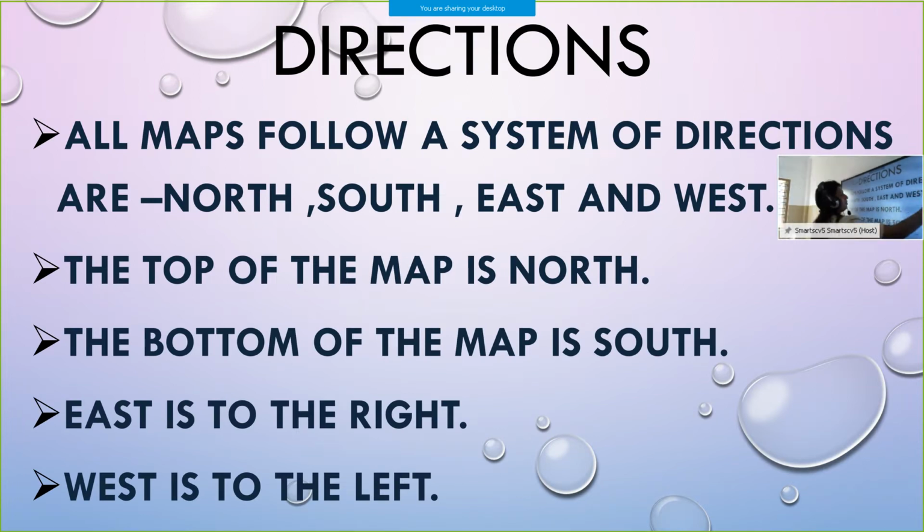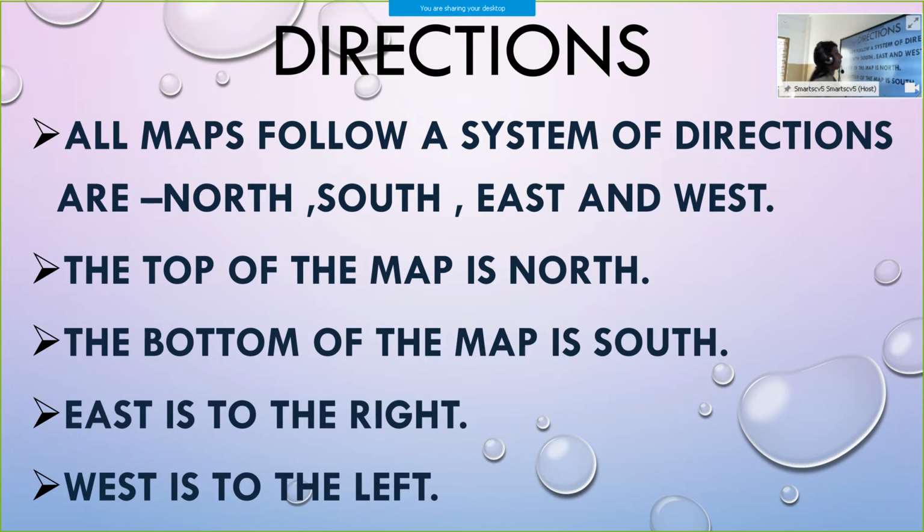Directions. All maps follow a system of directions: north, south, east and west.